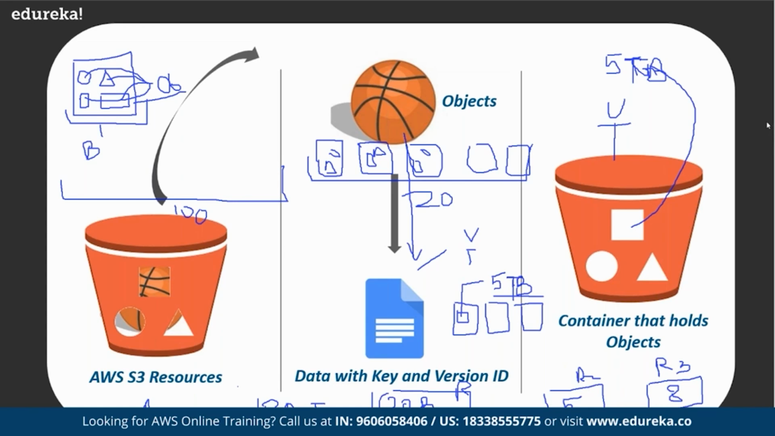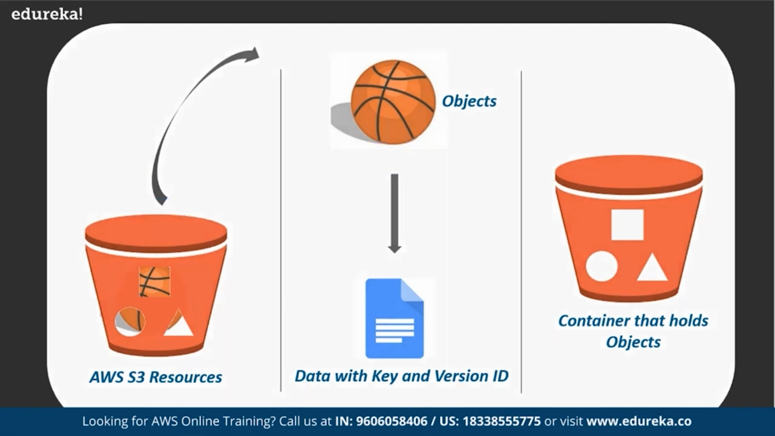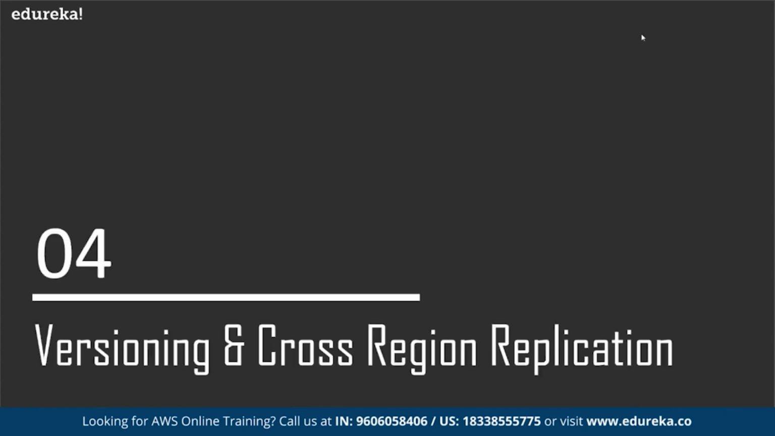Now, next we have versioning and cross-region replication. Okay, before we move to versioning, let's see how we can get started as a part of our hands-on on creation of multiple buckets and objects. So let's go ahead and do that. First of all, we need to log into our console for AWS. So here we can log into our console.